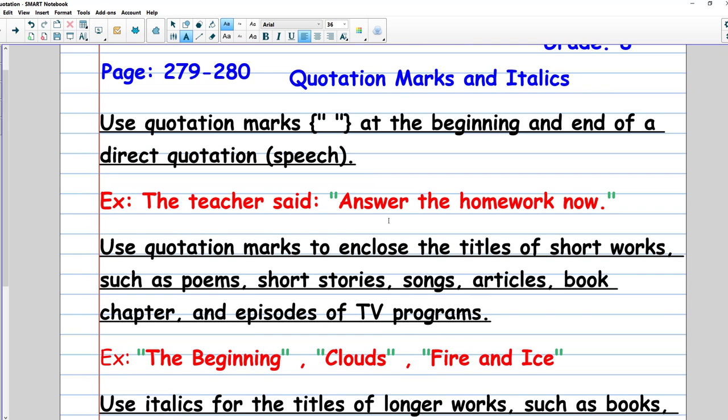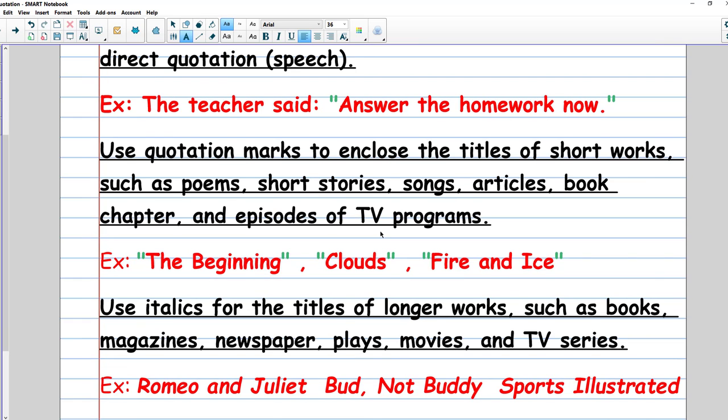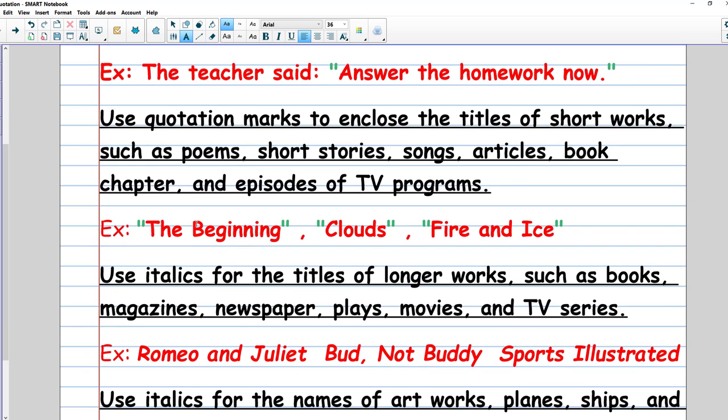The second usage for the quotation marks is to include the titles of short works such as poems, short stories, songs, articles, book chapters, and episodes of TV programs. For example, "The Beginning," "Clouds," "Fire and Ice."